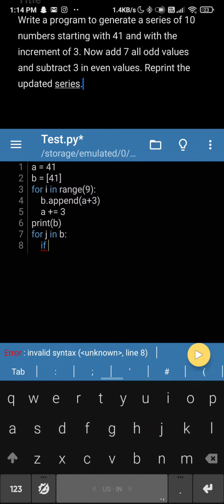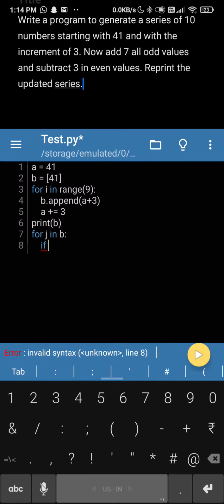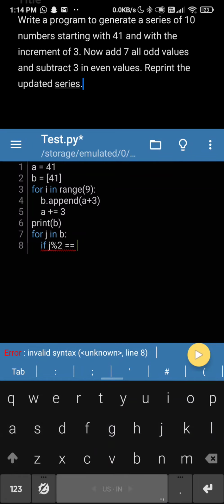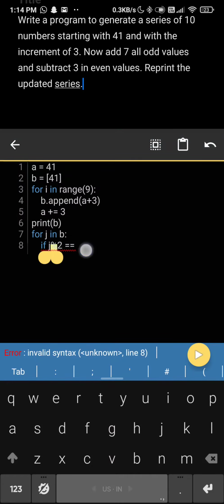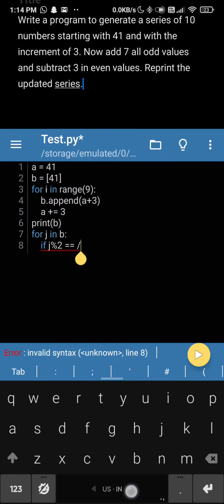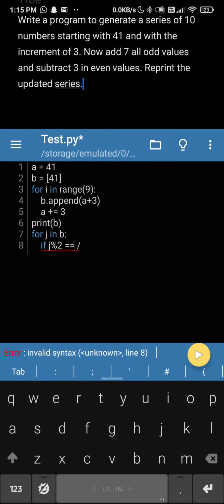Now what they have said is add 7 to all the odd values. So how do you actually say if it is odd or even? It's simple math. If you do modulus of a value by 2, modulus is the remainder. If you divide a number by something, the modulus gives you the value of the remainder, and if you do the slash, this gives you the quotient.